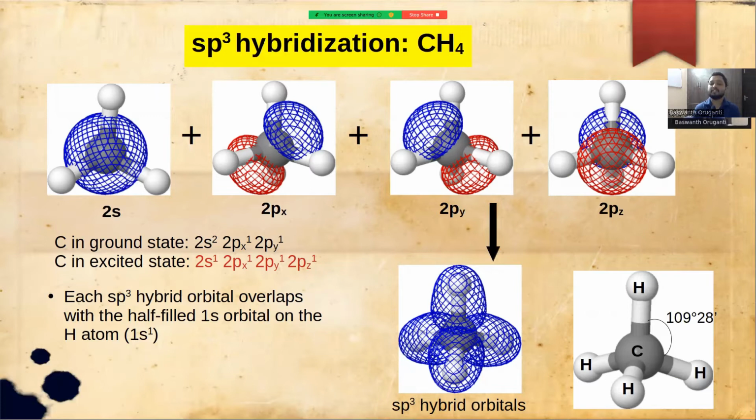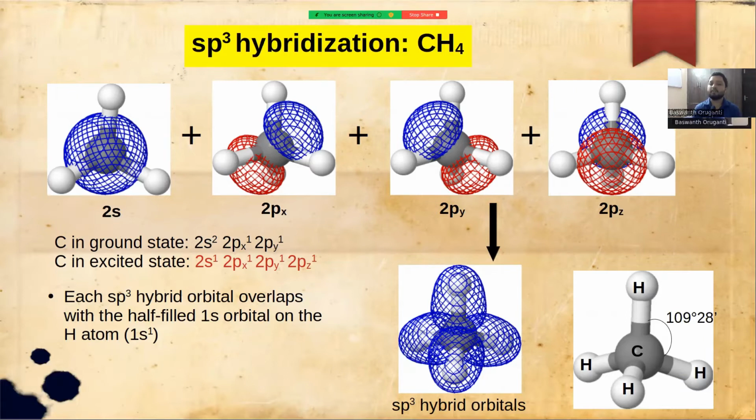However, in its excited state, one of the electrons from 2s gets promoted to the 2p orbital. So the electronic configuration becomes 2s1, 2px1, 2py1, 2pz1. So now we have four half-filled atomic orbitals which overlap to give four sp3 hybrid orbitals. Each of these hybrid orbitals overlaps with the half-filled 1s orbital of the hydrogen atom to form a C-H bond. So in total we have four C-H bonds in methane.